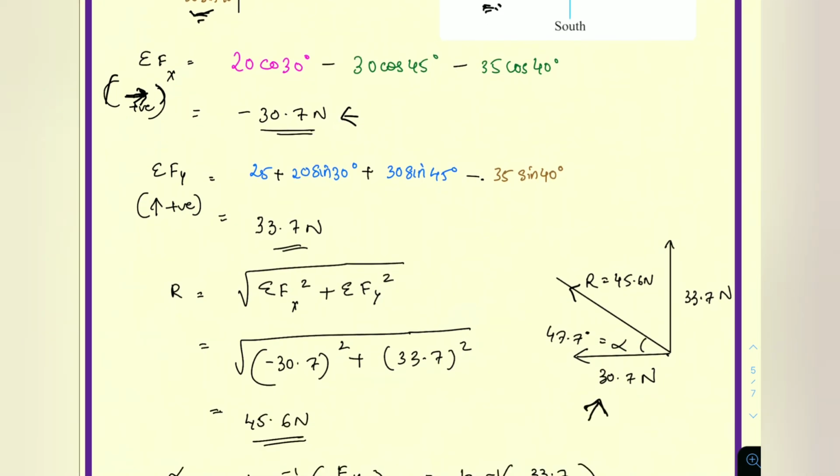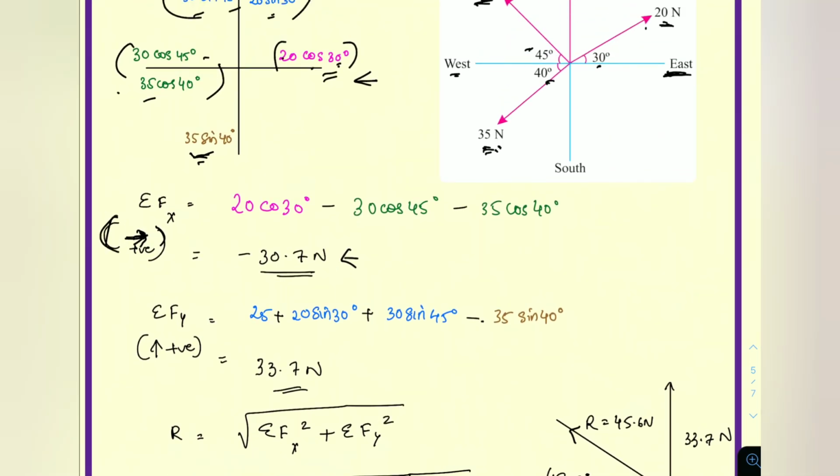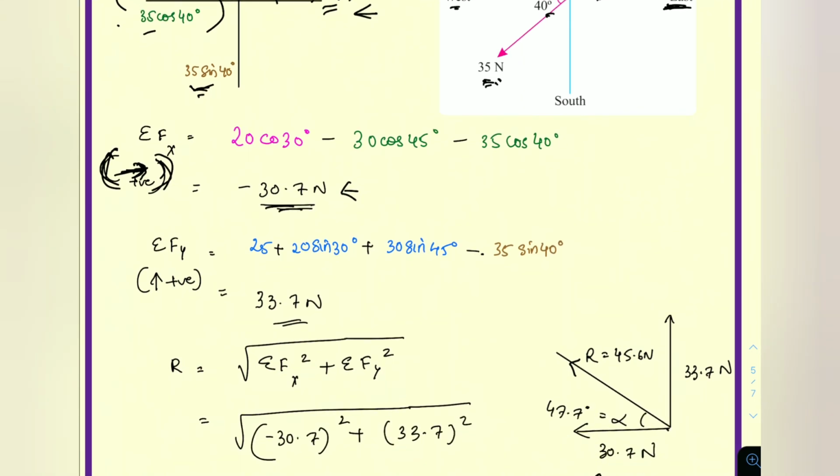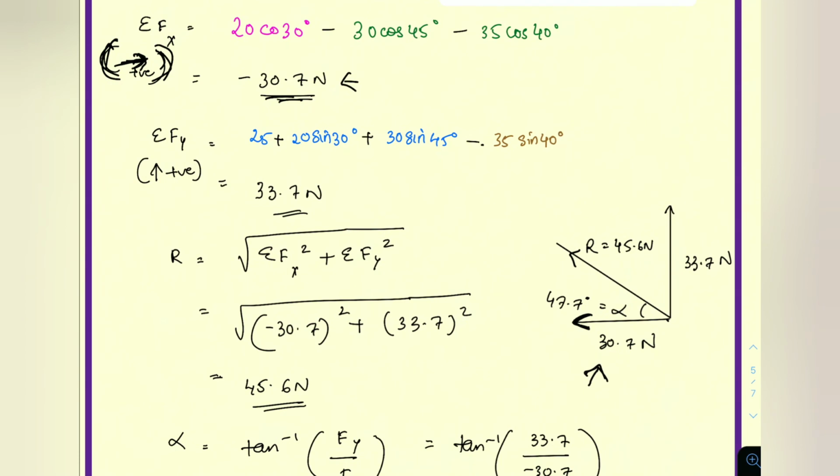Here minus 30.7 Newton is there, in the opposite direction. We have taken east direction as positive, but this is negative, which means the total summation of x forces will be in west direction. So I am representing it like this. And 33.7 Newton is positive, meaning the direction we have taken is correct. That is, upward it is 33.7 Newton.